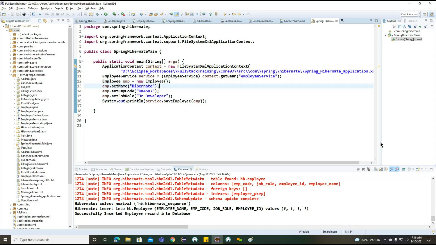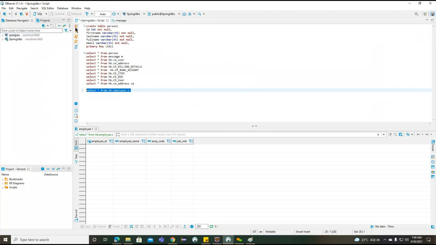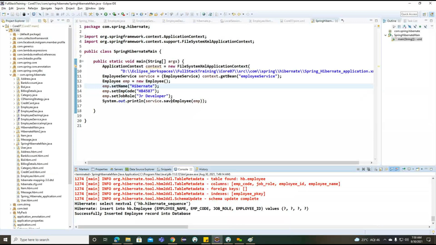Spring with Hibernate. To work on this Spring with Hibernate, these are the changes we made. The sequence number was generated as 1 in the previous example, and now the ID is generated as 2. The employee name is Hibernate, employee code HB, and the role is junior developer. This is the way we can insert the data, and we'll try to insert multiple records.